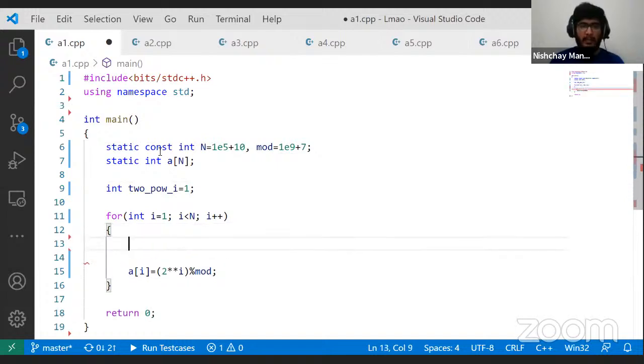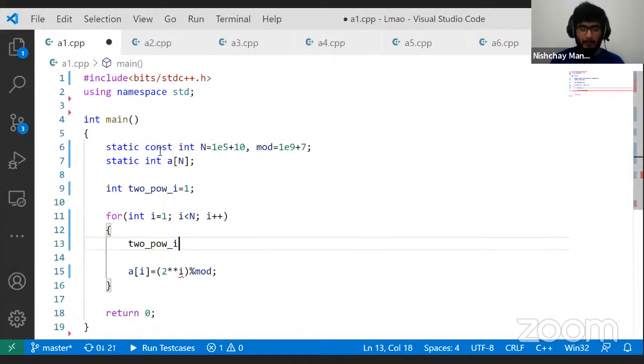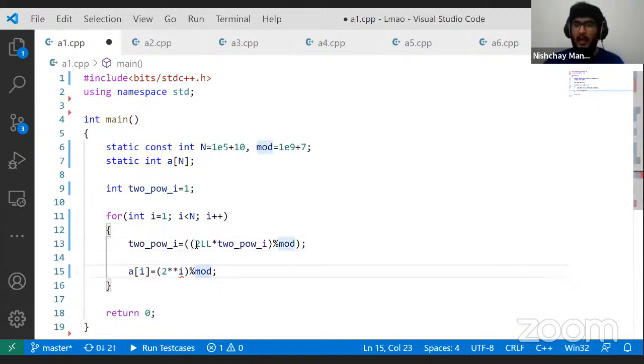And before each iteration, I'm going to multiply this by 2, right? So 2 LL into 2 power i, and modulo mod. So this is going to be 2 to the power i after each iteration, right? Because currently it's 1. When we come into this iteration, it is going to become 2, and 2 to the power 1 is actually 2. Then we go into the next iteration, it's going to repeat this, it's going to become 4, and 2 to the power 2 is 4, right? So I can just declare this as 2 power i.